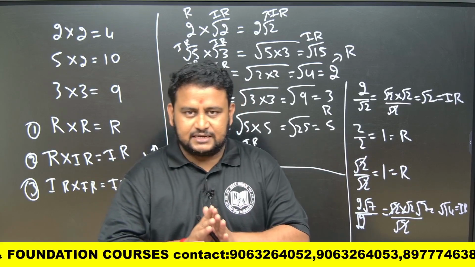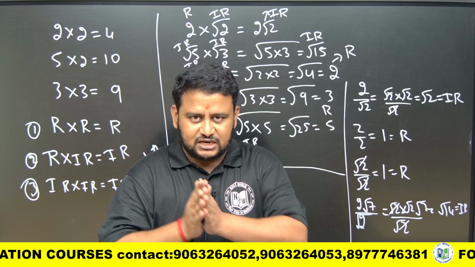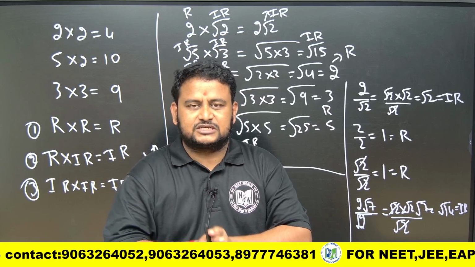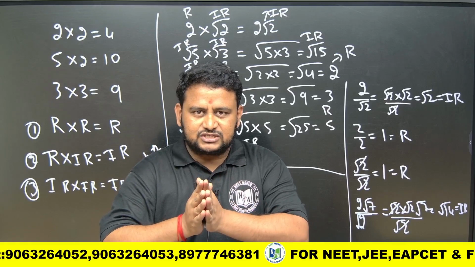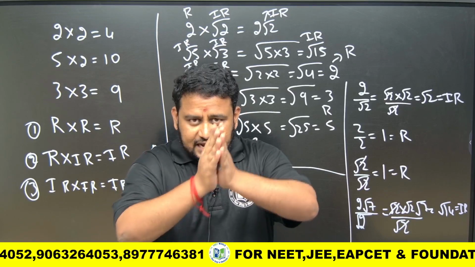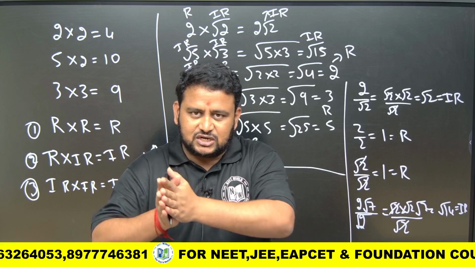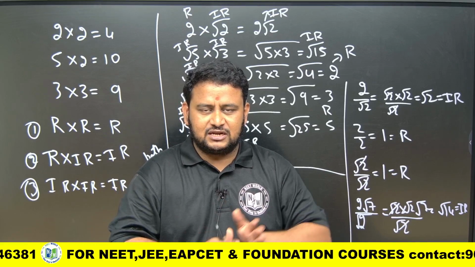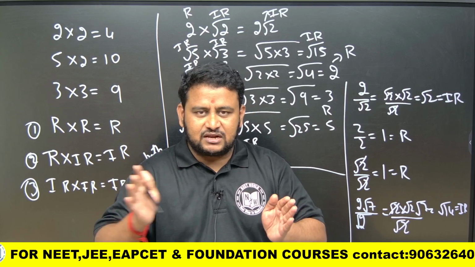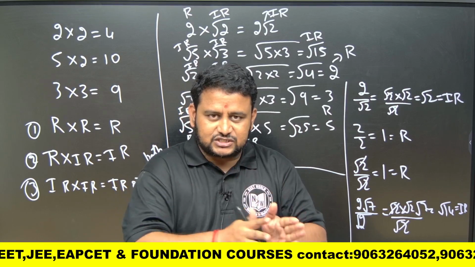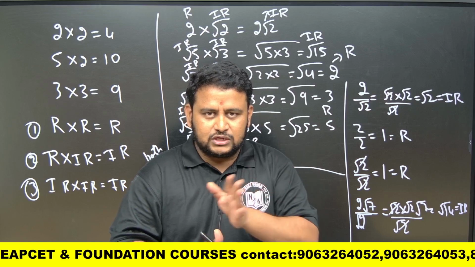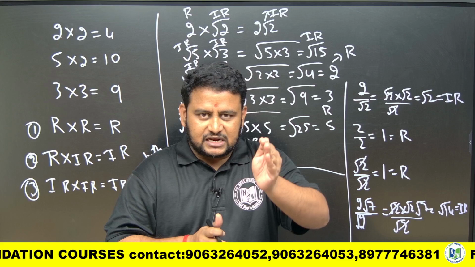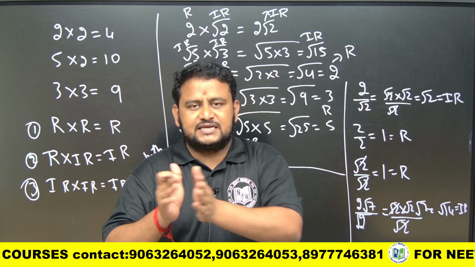Understand one thing, and once again, multiplication: rational into rational is rational. Division: rational by rational is rational. Okay, done. Next, rational into irrational is irrational itself. Rational by irrational, that is division, is irrational itself. Now the most important thing you have to remember is when both are irrational. Irrational into irrational is irrational when both numbers are different. But irrational into irrational when both numbers are the same, like root 2 into root 2, root 3 into root 3, gives us a rational number. Same when it comes to division. Irrational by irrational, if different numbers, gives us irrational as the result.